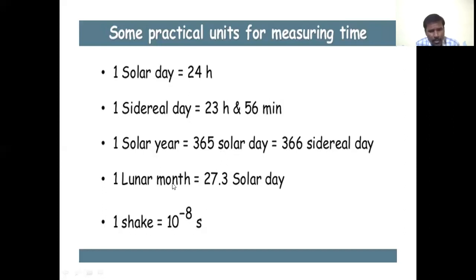One lunar month equals 27.3 solar days. We have to consider this as the unit for one lunar month. One shake equals 10 to the power of minus 8 second. It is also used to measure smaller quantities of time.